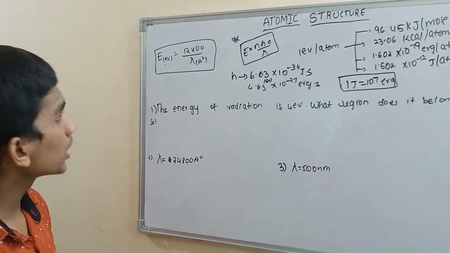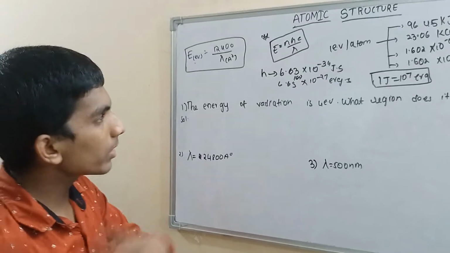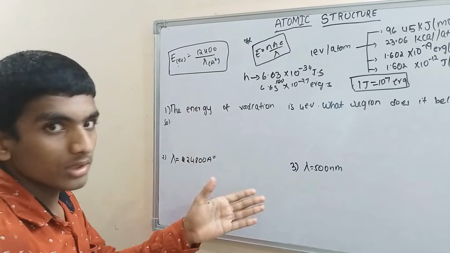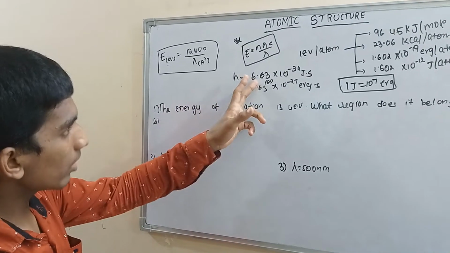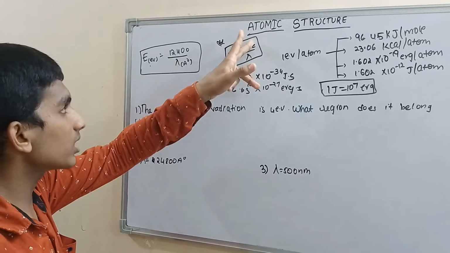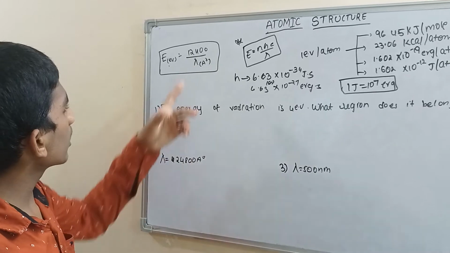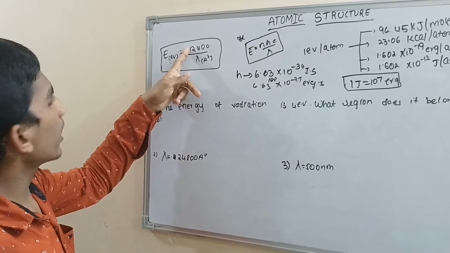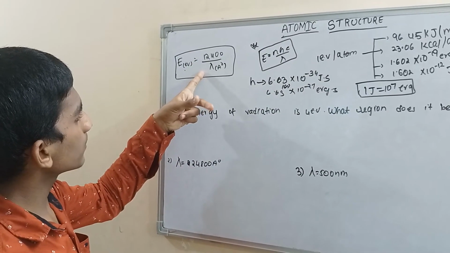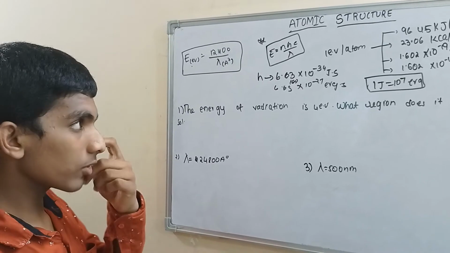If they give you the wavelength lambda in angstroms, there is no need to convert into meters or centimeters and substitute these values and multiply with c, 3 into 10 power 8 meter per second. No need for all this. Just take 12,400 by the given value of lambda, substitute, and you will get the energy in electron volts.